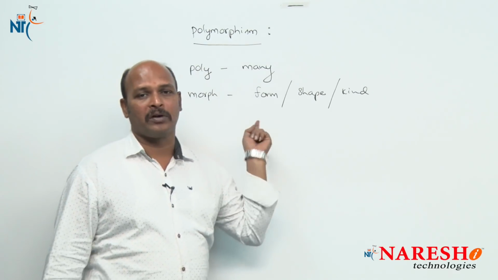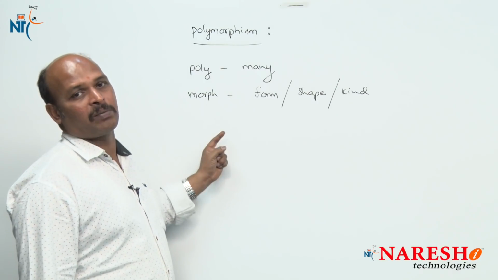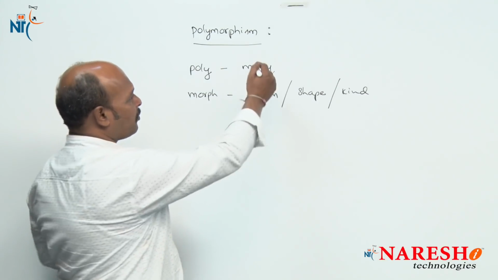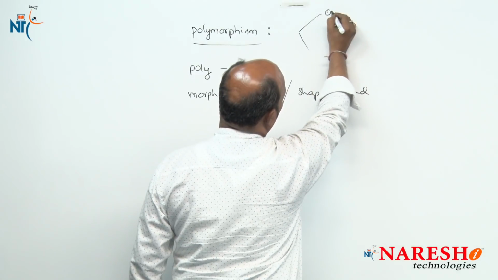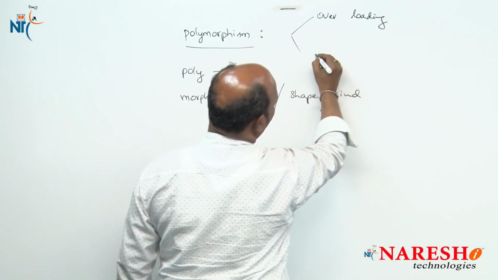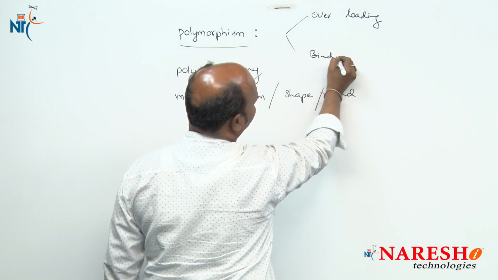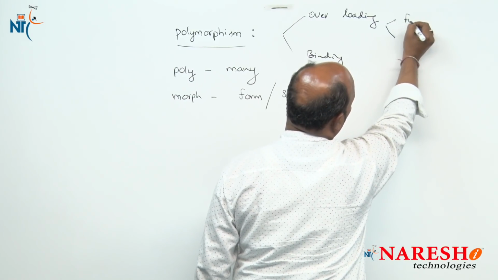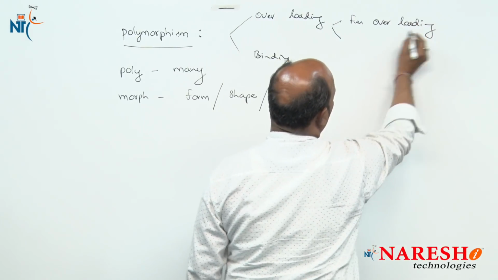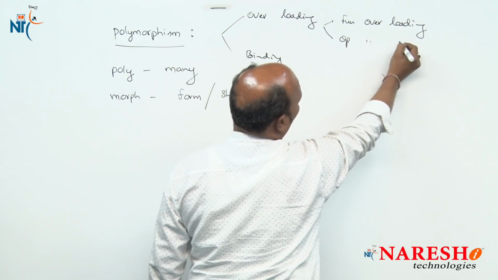It is another important feature introduced in C++. Now polymorphism basically contains two features, one is overloading and the second one is binding. Under overloading we have two topics, function overloading and operator overloading.